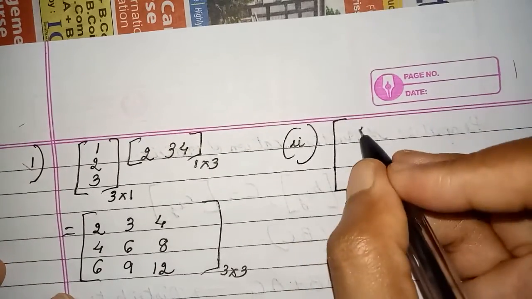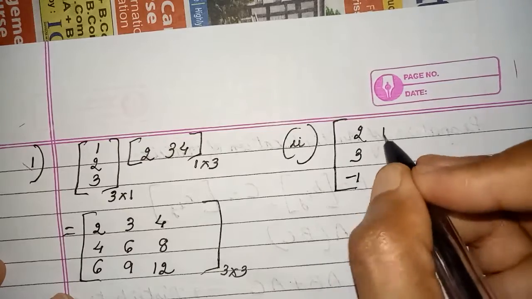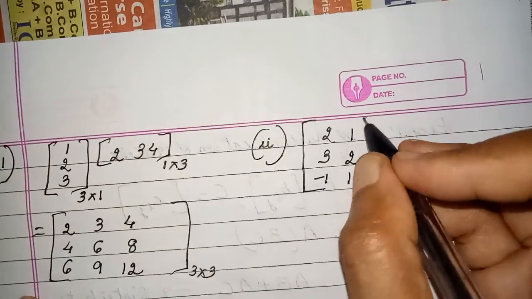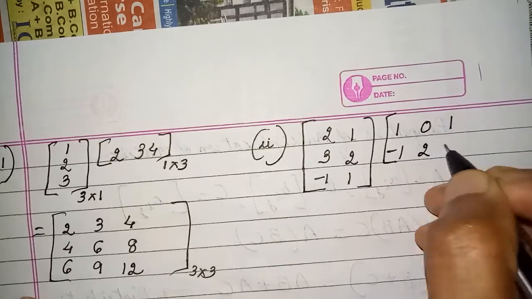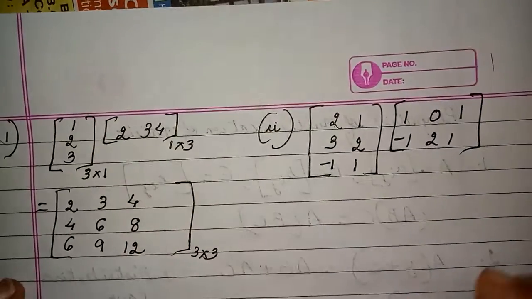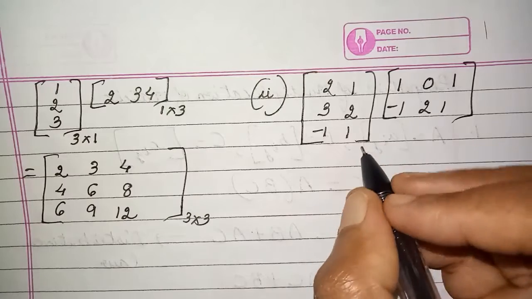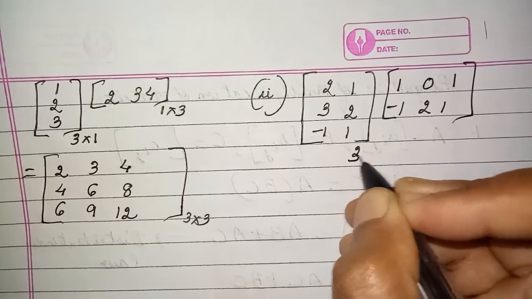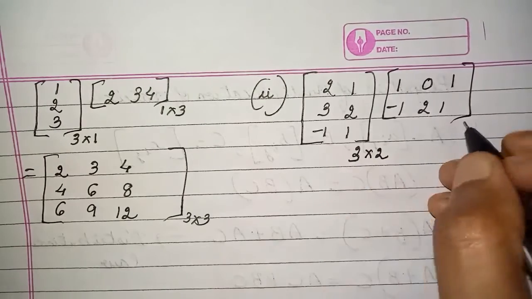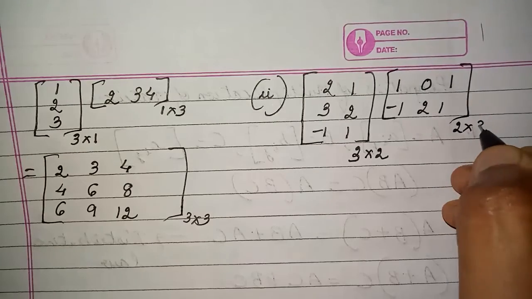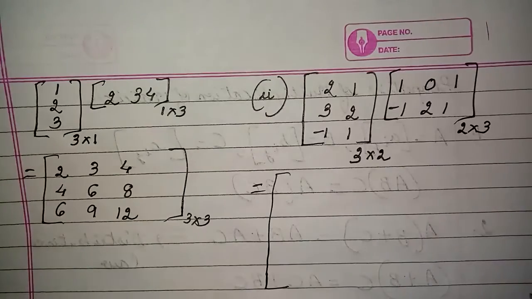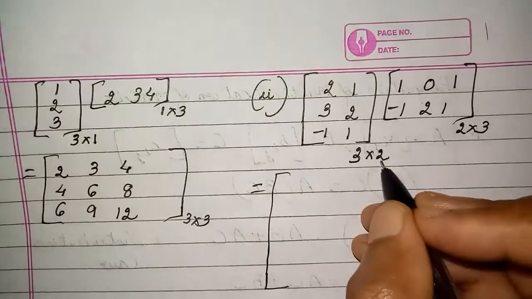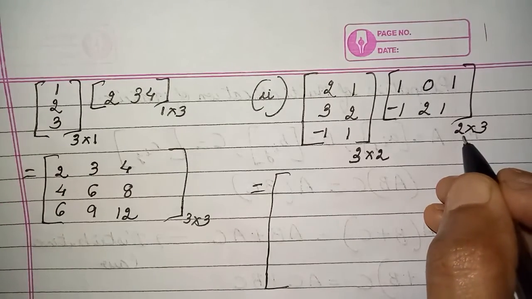Suppose this is [2, 3, -1; 1, 2, 1] and I have [1, 0; 1, -1; 2, 1]. Again, children, I will check whether matrix multiplication is possible. So I have 3 rows, 2 columns, and 2 rows, 3 columns. So matrix multiplication is possible. The final answer will be 3 cross 3 because the columns here are the same as the number of rows here.